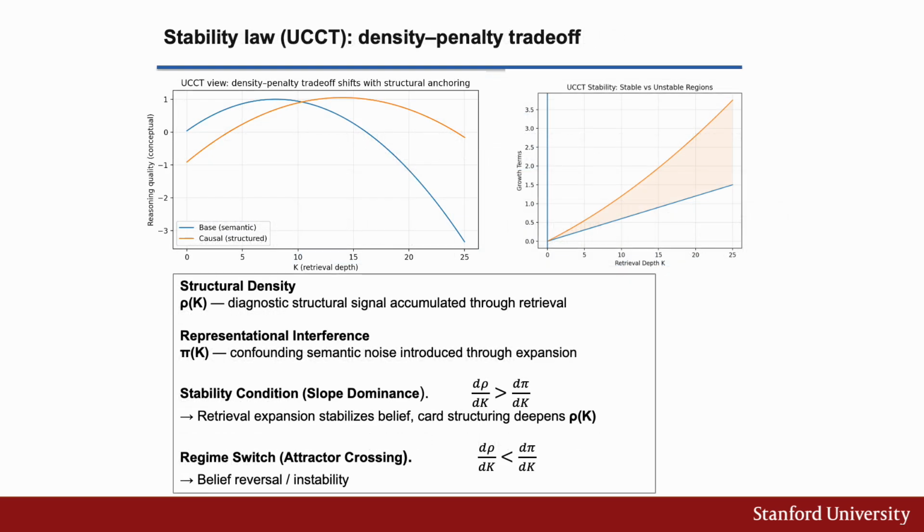So it is essentially about the density-penalty trade-off, also known as the UCCT stability law. Stability actually reduces to slope dominance. It is stable when structural density growth is greater than representational interference growth. Instability arises when it is the other way around. So stability depends on relative growth rates, not on absolute K. Causal retrieval therefore increases the slope of structural density, preserving reasoning integrity.